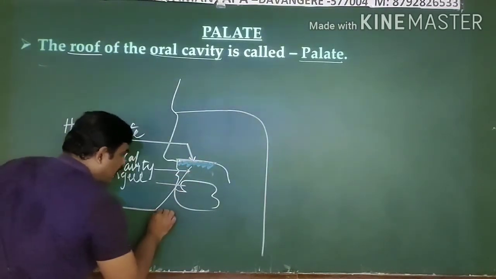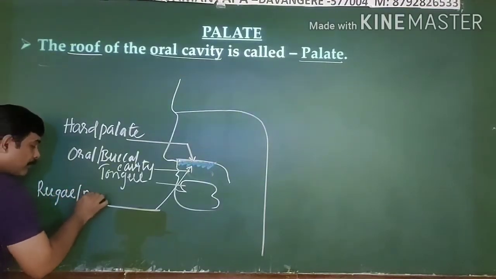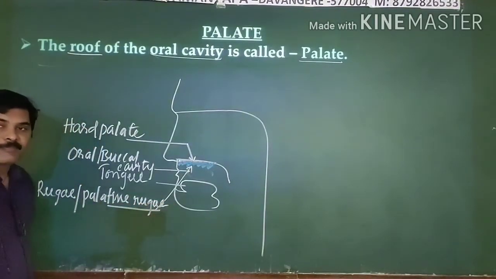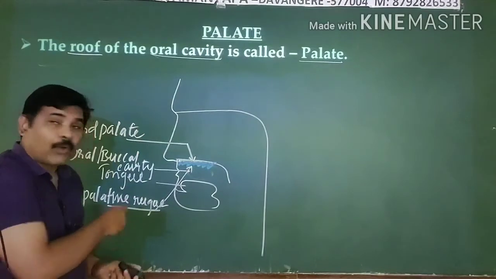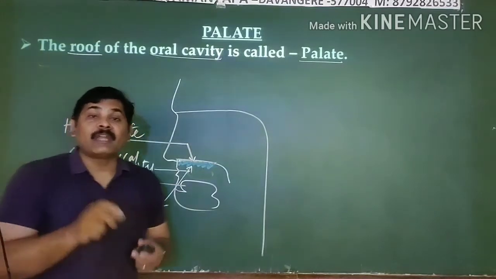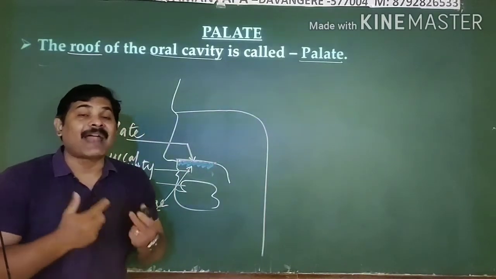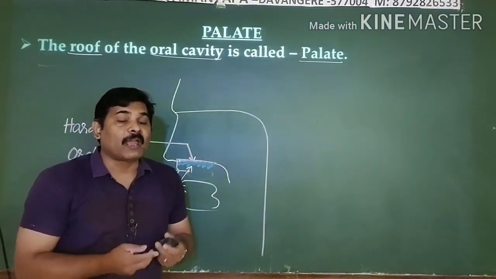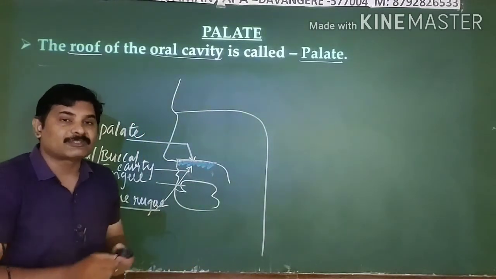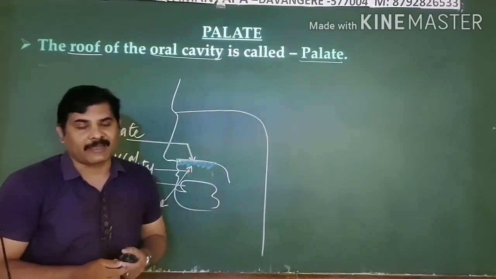This is another important part: rugae or palatine rugae. This is very prominent in certain kinds of herbivorous animals. Since they are ruminant animals, at the time when they are chewing the grass or food plant products, this palatine rugae acts like a rough surface so that it scrubs the food material and makes the food material into smaller pieces. The same kind of function this palatine rugae also performs in our oral or buccal cavity, right?